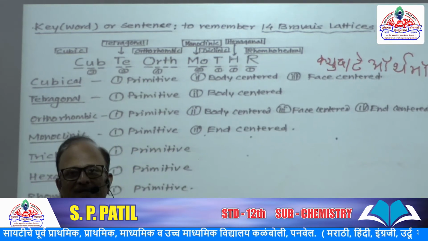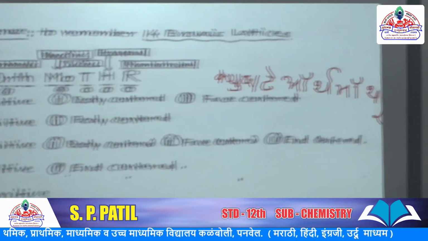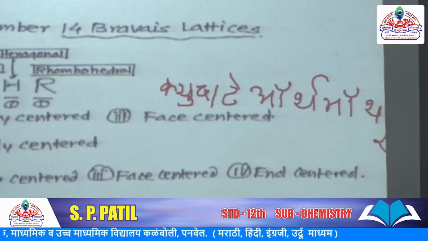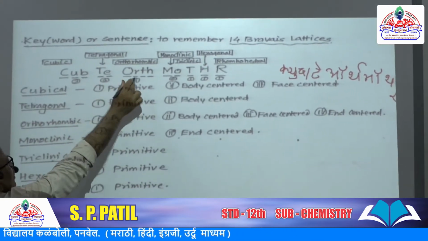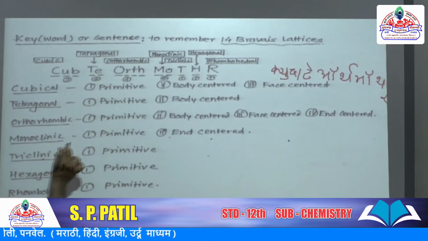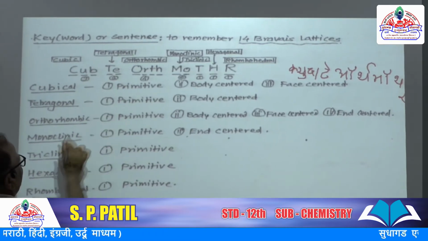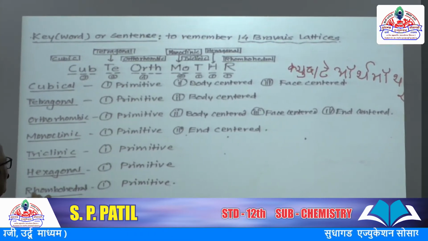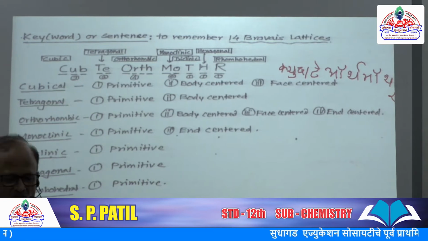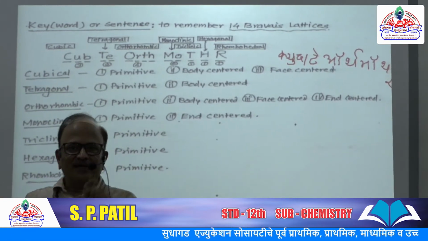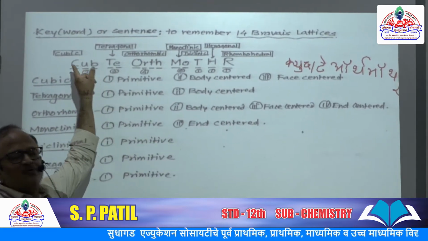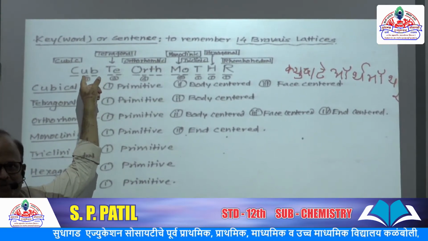Just remember these words. Now why this? Cube means cubical shape, te means tetragonal, orth orthorhombic, mo monoclinic, tri triclinic, hexagonal and rhombohedral. For their crystalline structure names I have taken only a few words, just as an abbreviation.